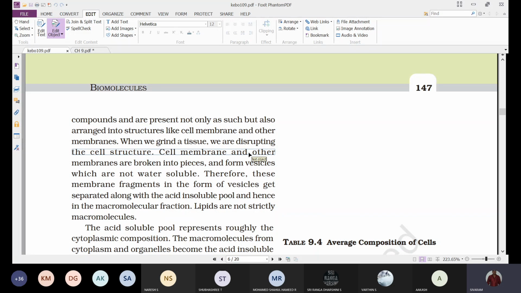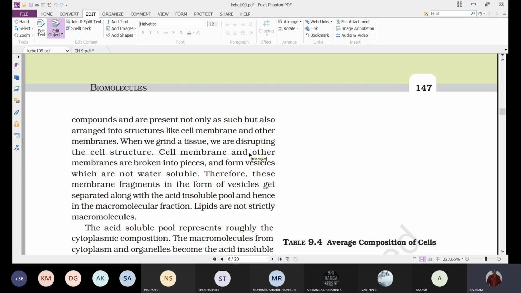Depending upon the feature, if we take molecular weight, they are placed under biomicromolecules, but if we take solubility, they are placed under biomacromolecules. That is why lipids are not considered true micromolecules or macromolecules. Why? Because of these two features.